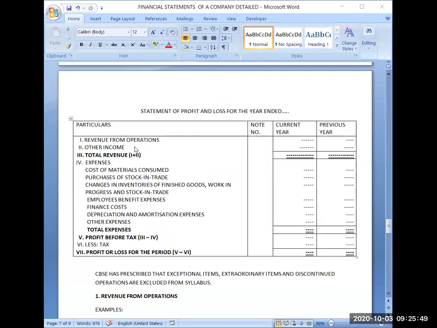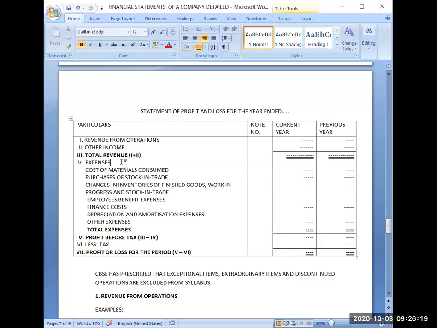So what I have done here, you can see this statement is a combination of trading and profit and loss account. There is no segregation of trading and profit and loss account in this. Whatever my revenue from operations are, means sales, and whatever other incomes are there. Earlier last year I was writing them separately, one in the trading account and one in the profit and loss account. Now I have added all my incomes. So this is the total revenue of the business.